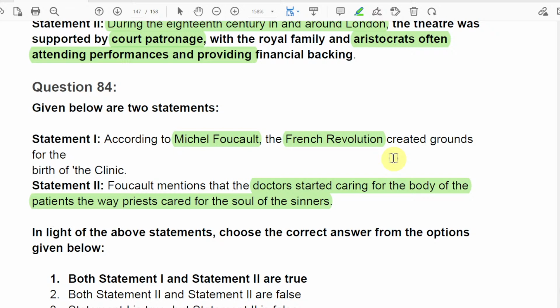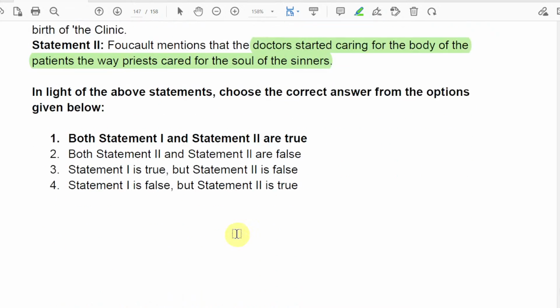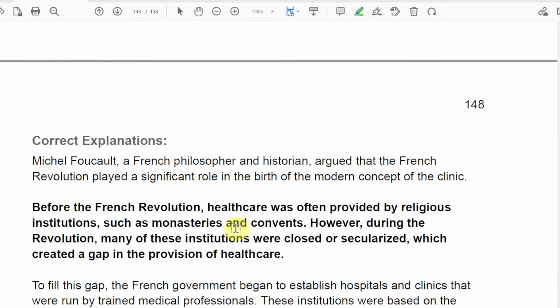Okay, this is the medical gaze, and that gaze could happen in many ways. There are other gazes, like there is the male gaze, the female gaze, and all these, so many gazes. That was because the doctor sees you not as a human but like a moving body part. Got it? So that term was in The Birth of the Clinic. So both the statements are true, and we have the explanation why.